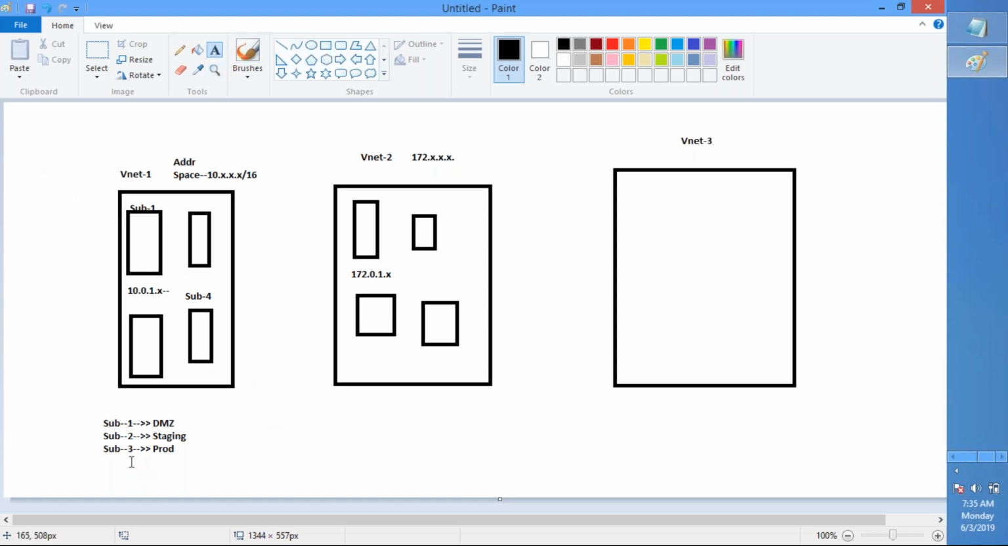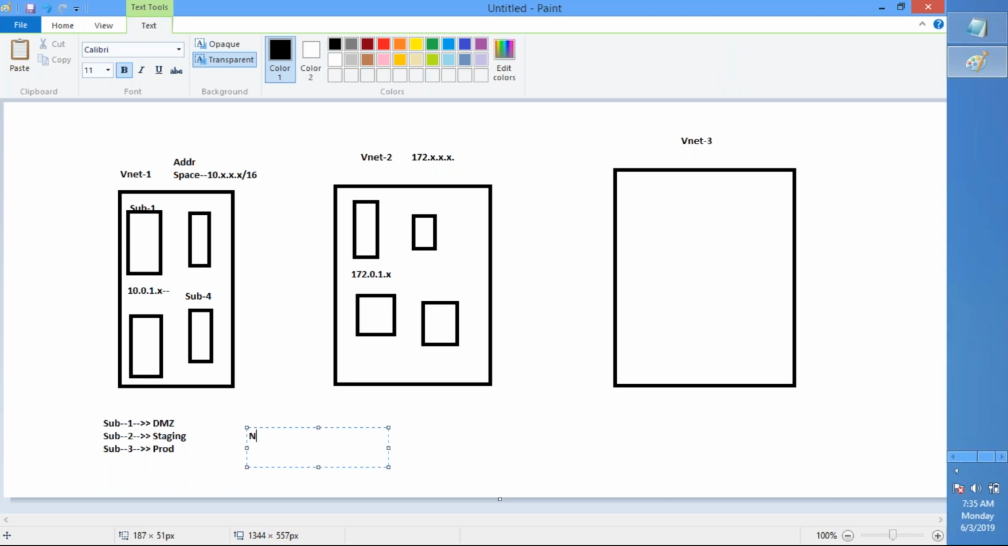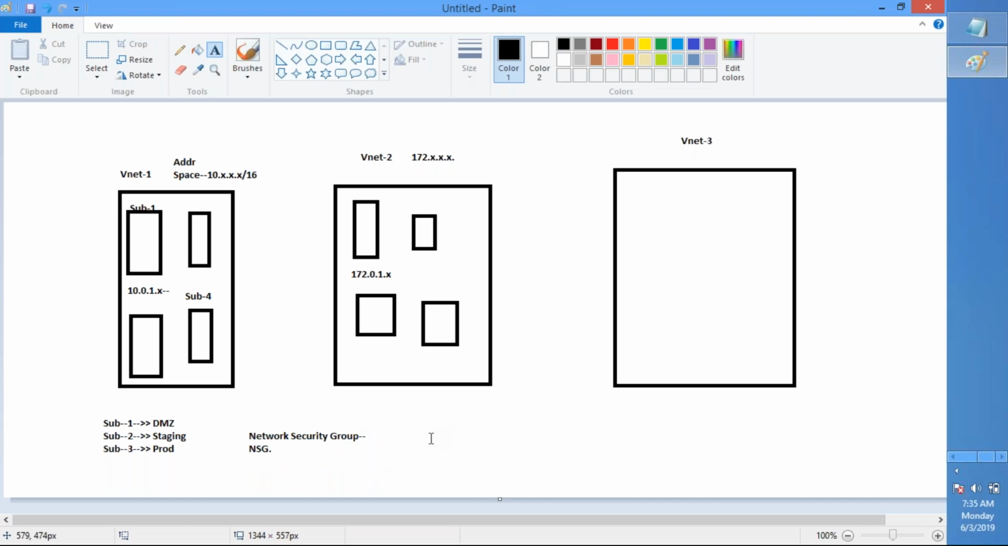Network security group. We call it NSG, network security group. Now what is this network security group? A network security group, we can call it a firewall or a software firewall. Then what you do, you put this NSG